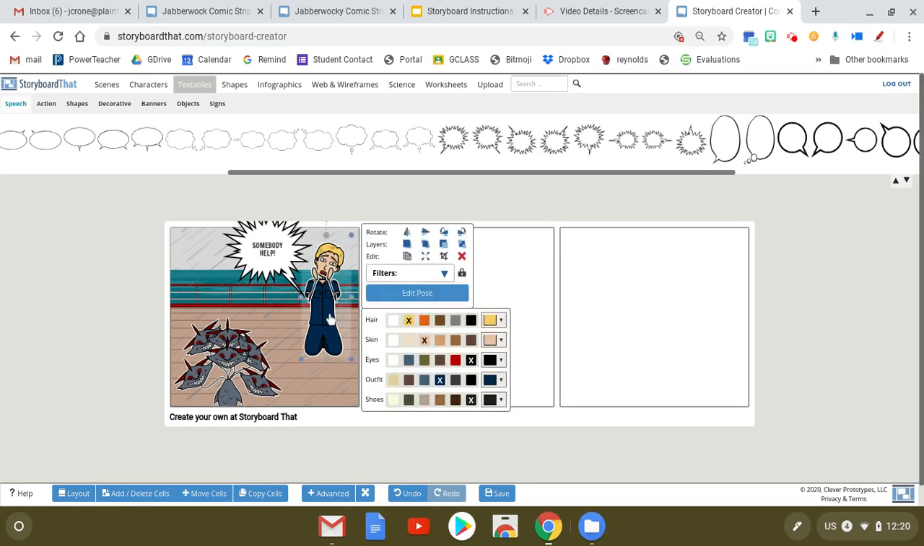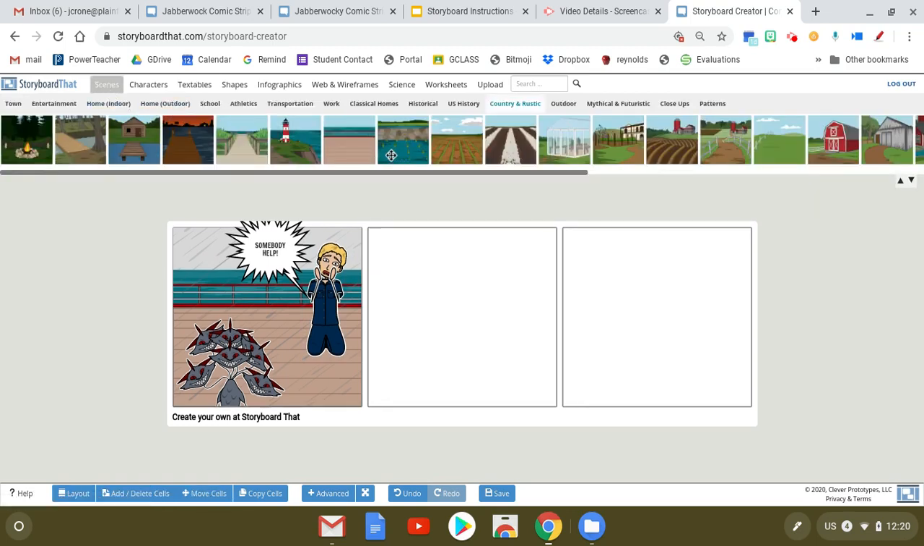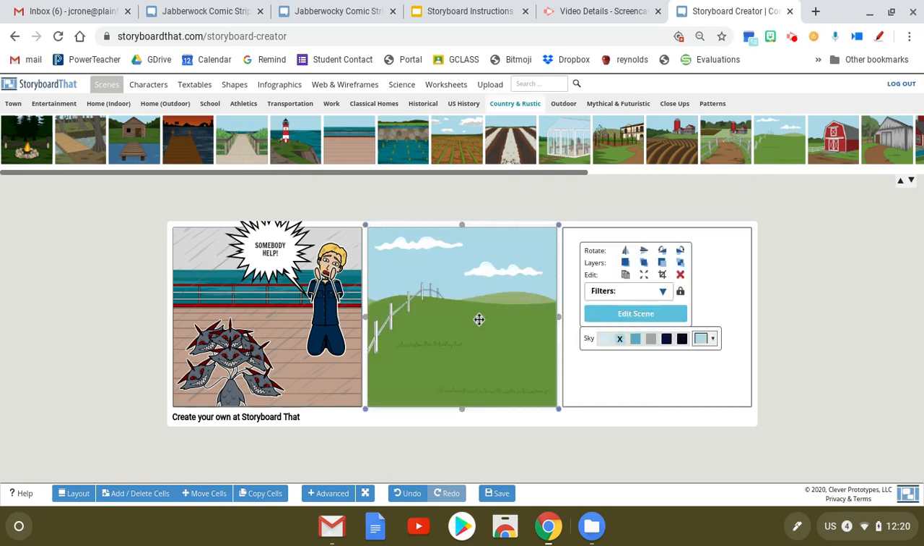Let's say I want to get another scene, and maybe he is back on land and he is back on his family's farm, perhaps.